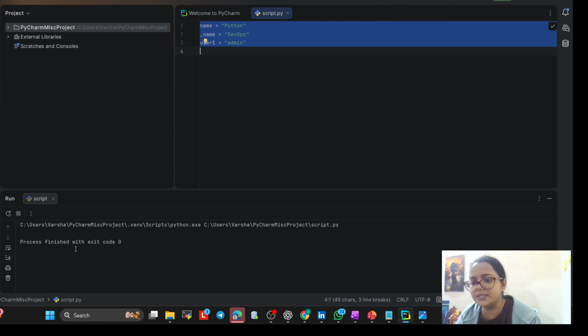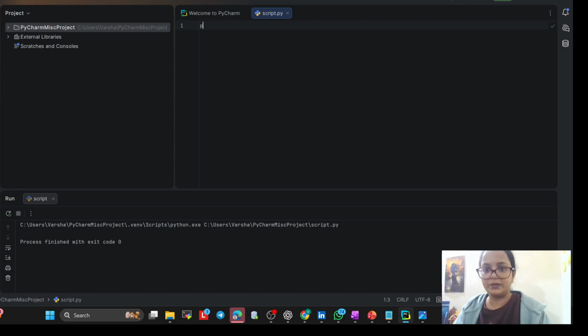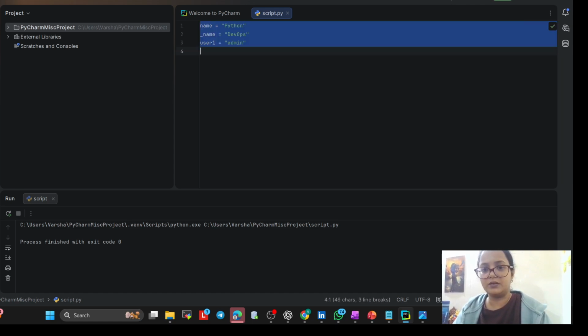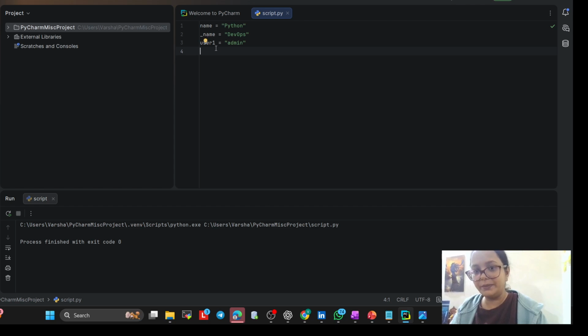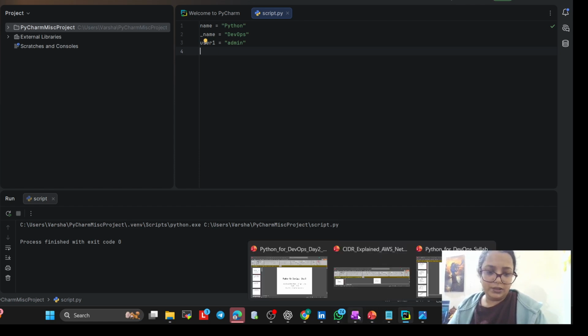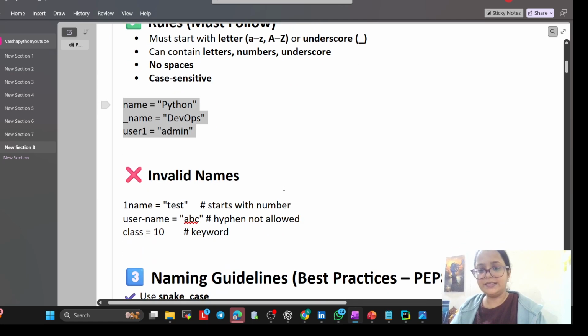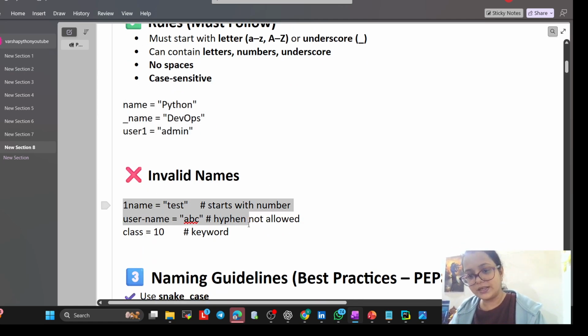See, process finished with exit code 0, because I'm not printing anything, but it is not giving any error. If you want to print, you can print also. But as of now I'm not printing, and it is not giving any error. I hope people are able to see my screen. Now let's move to the second one. This is invalid, and let's try this, what output we are getting.